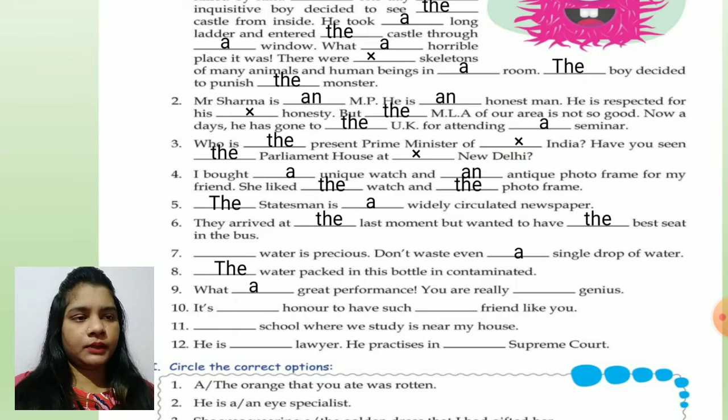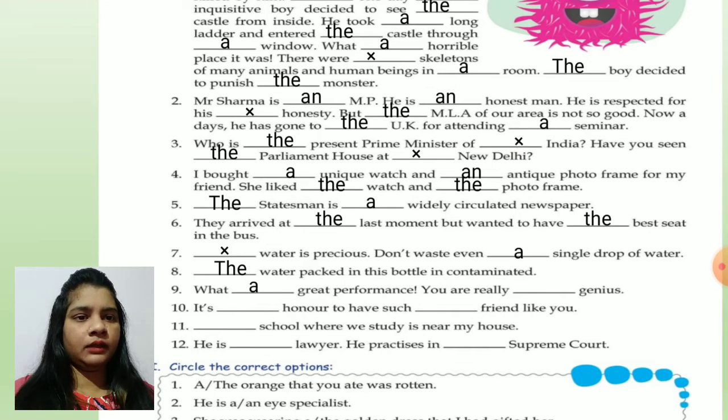Children, when we talk about uncountable or countable nouns in general, okay, we don't write any article. Like, water is precious. We can talk about any water. Okay, so no article here. Don't waste even a single drop of water. Eight number, now we are talking about particular water, so we will write: The water packed in this bottle is